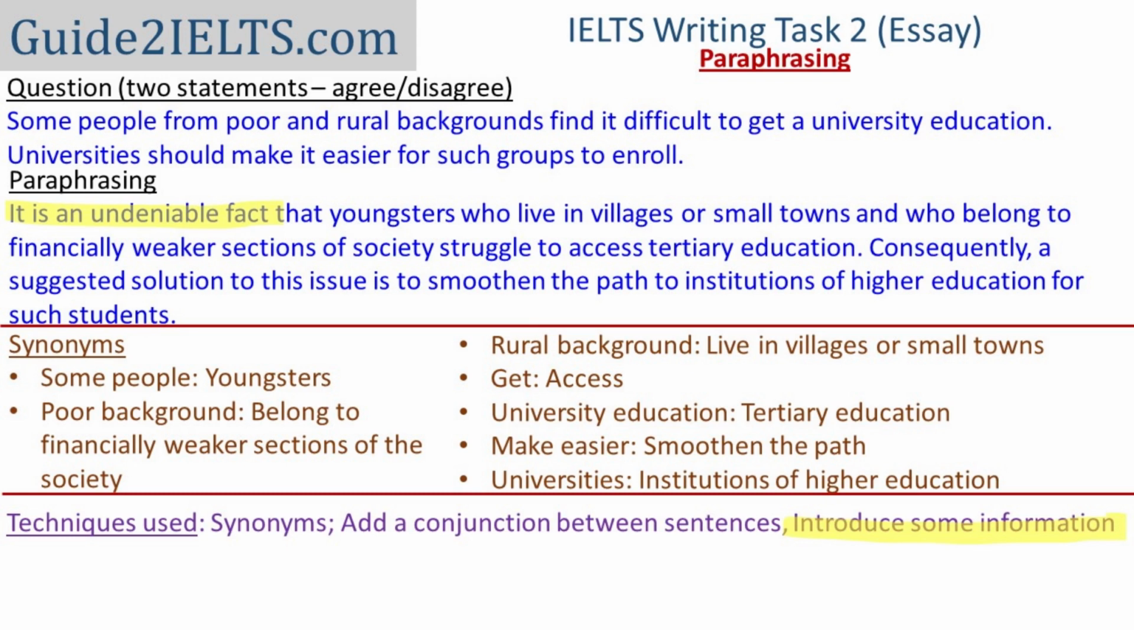This phrase, "it is an undeniable fact," means that something is 100% true. It cannot be denied at all. It is good to use such phrases only if you really understand their meaning properly and then use them accordingly.